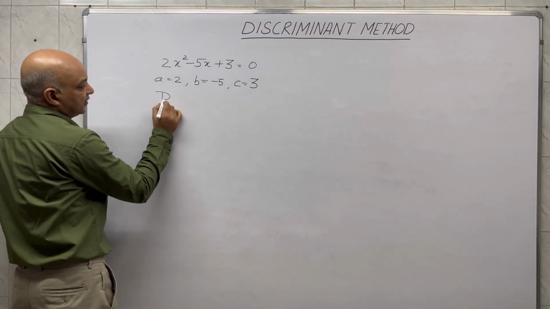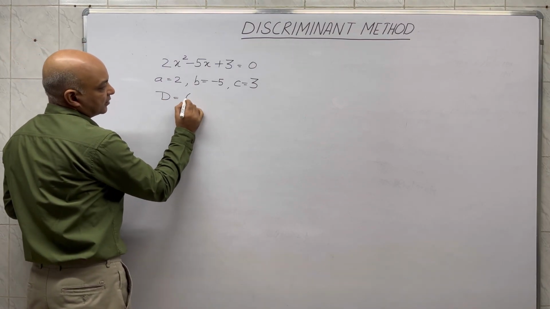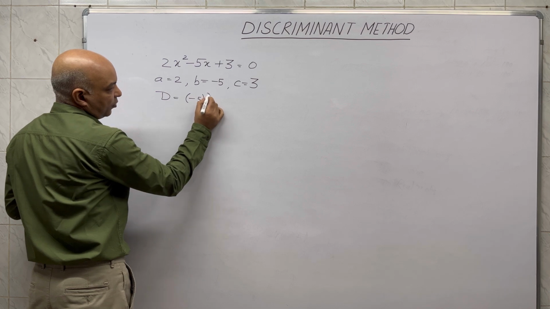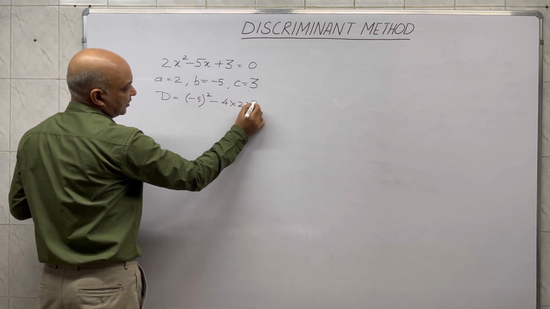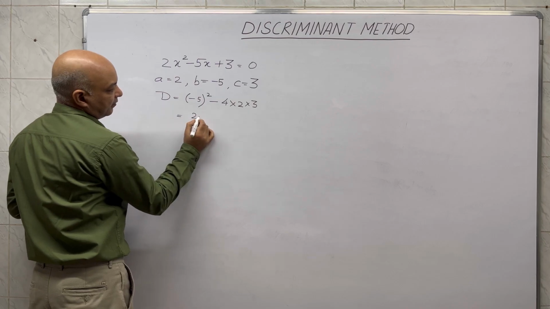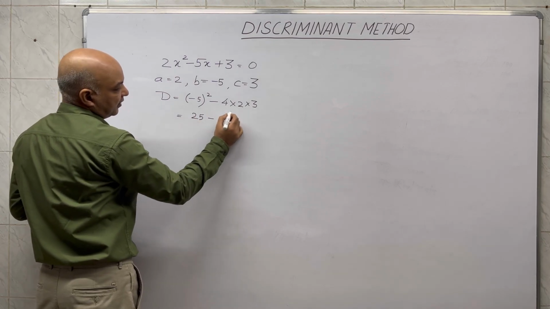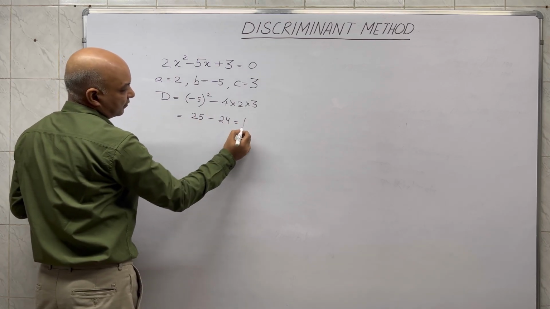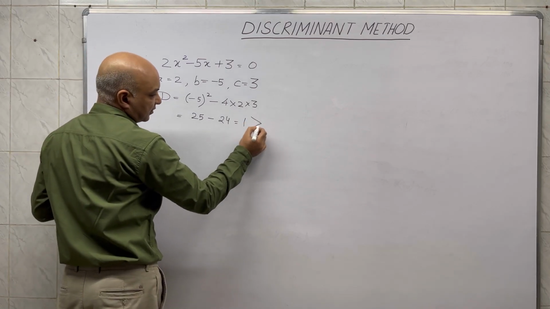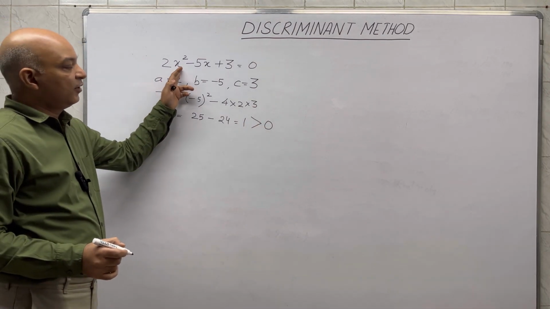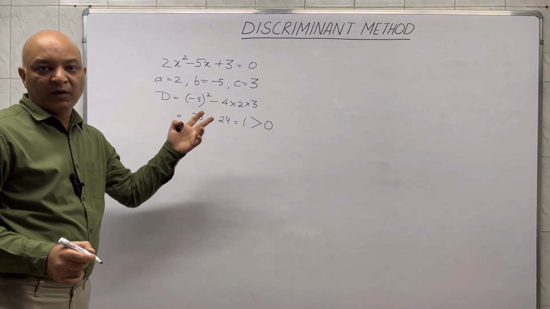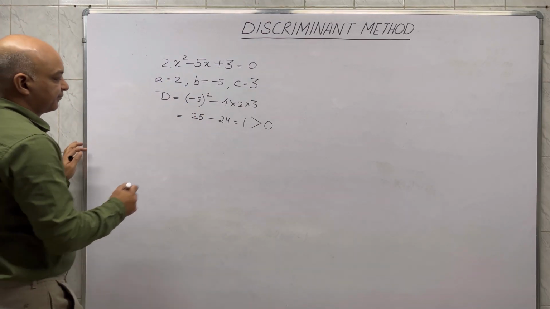First I will find the discriminant, which is b² − 4ac, which comes out to be 1. Now 1 is greater than 0. That means I will have two real and unequal roots in this situation.